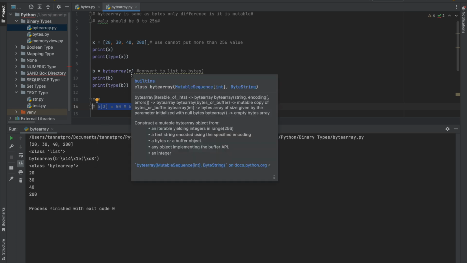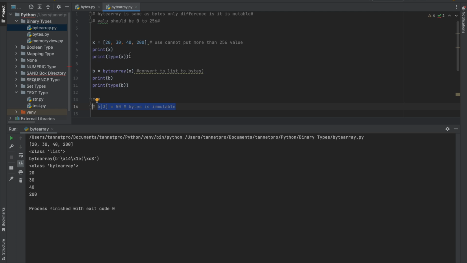So as I did in bytes, the same thing I did. I make a list, I convert it into a byte array. In bytes, I converted it into bytes, and here I have converted it to a byte array. After the byte array, I have printed it out and see the byte array class. So once I see the byte array, this is the value showing over here. For 20 it is this, for 30, for 40, right? So this is how it will show you. You can imagine it this way.